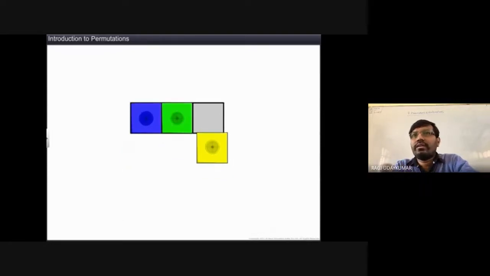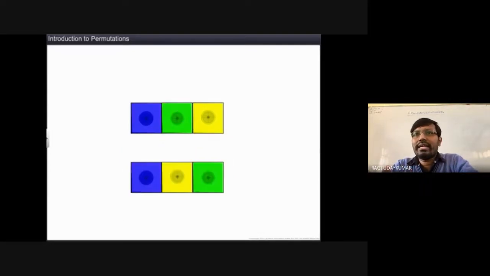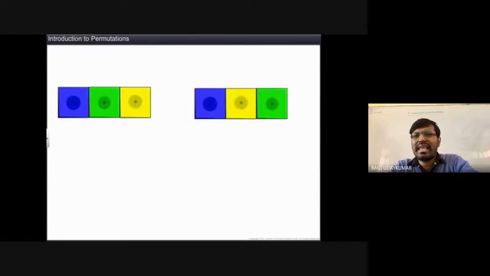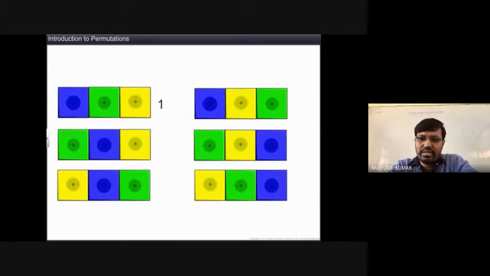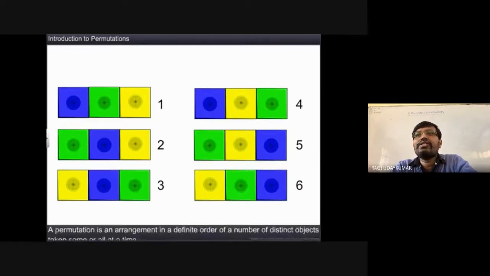See here, the blue color, green color, yellow color. This is one combination, this is another combination. Just like the balls previously, here boxes are taken. Both are the same. Multiplication principle. So 6 different ways you will get. But this will be represented in a different way. Permutation can be represented in one notation, and through that notation you will be able to write it. It is an easy task to find the number of ways of arranging the things.